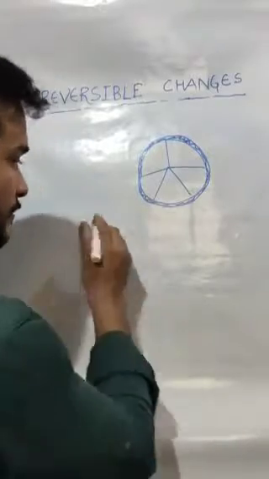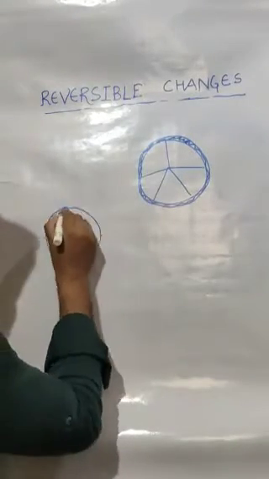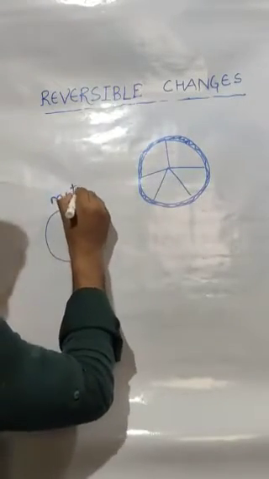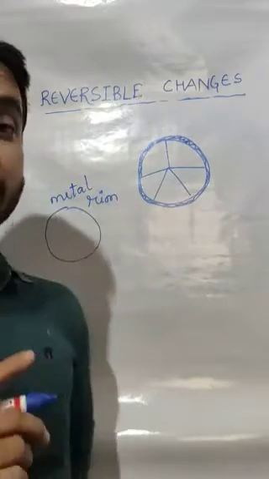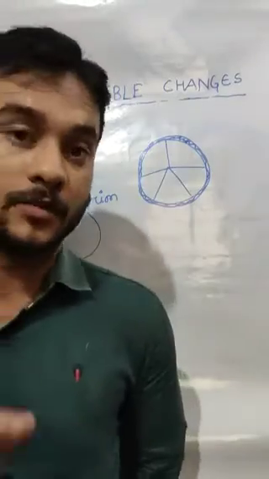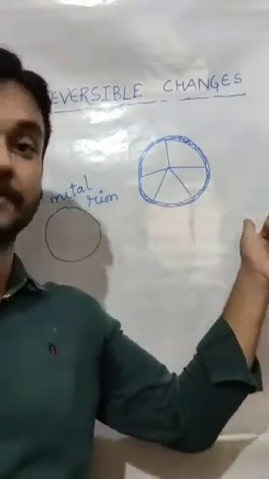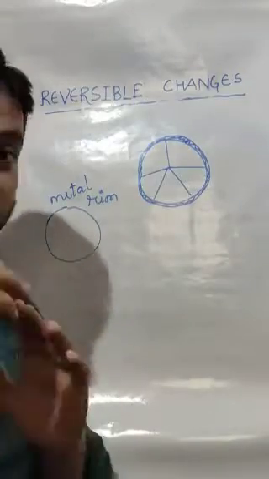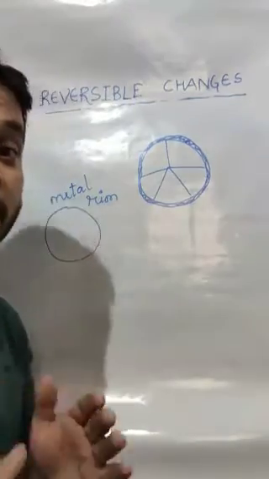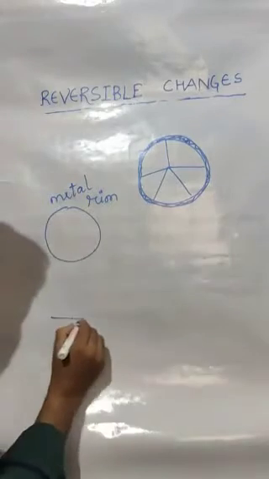So let's discuss that process. First, this metal rim is taken. But this metal rim should be slightly smaller than the wooden wheel. Why? Listen. This metal rim is taken slightly smaller because we will heat this metal rim first.